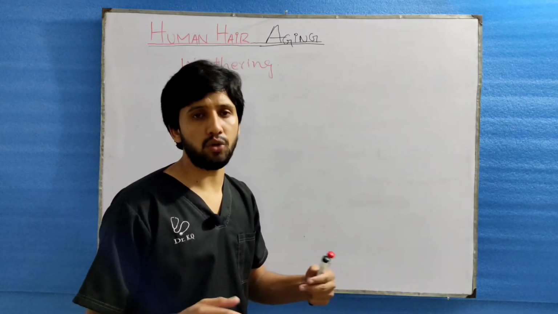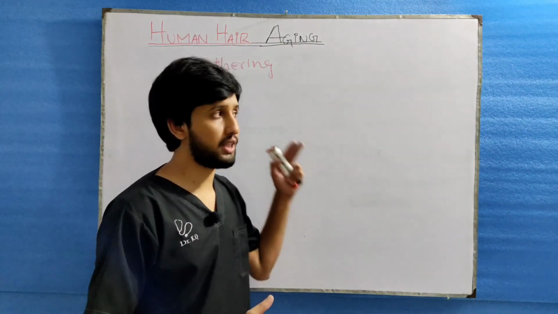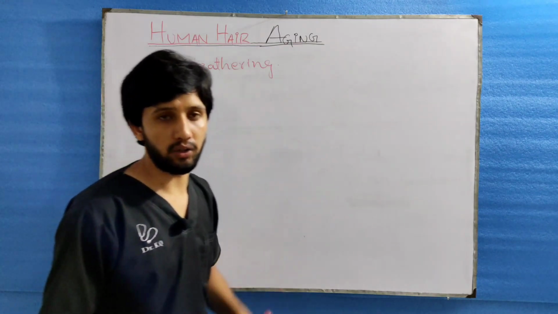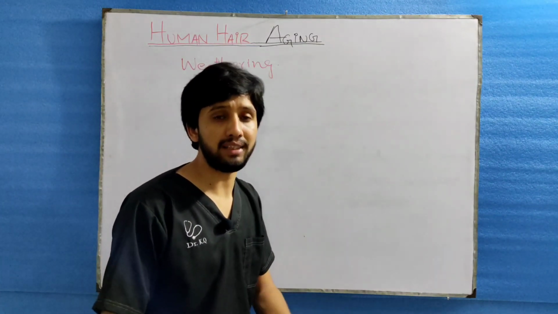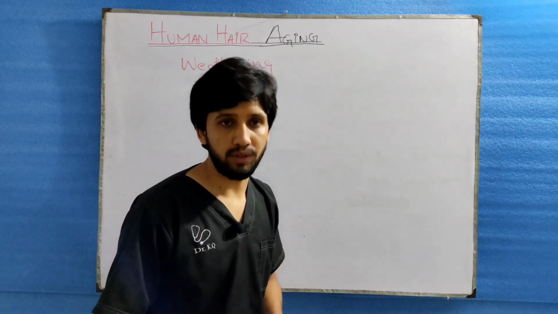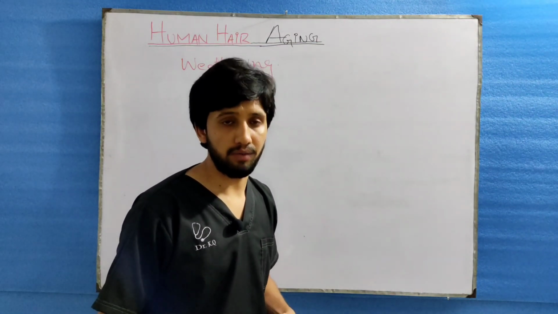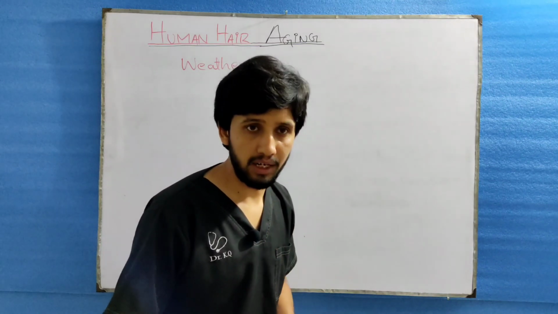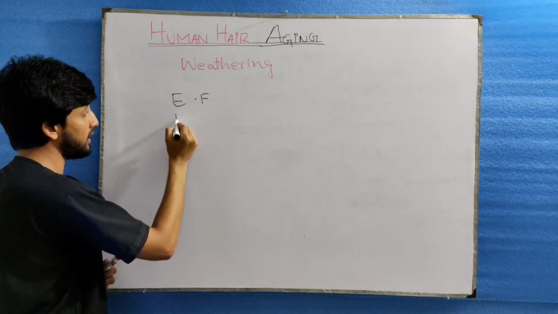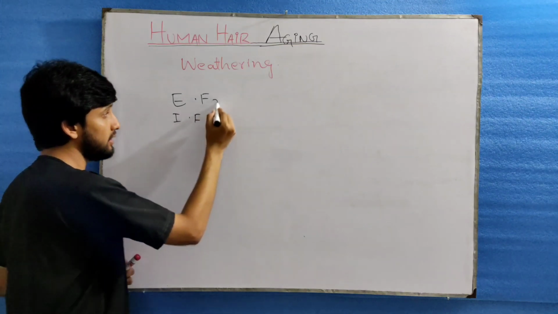Natural weathering is the wearing away of the cuticle shaft with the excessive physical act of grooming. But accelerated weathering is due to the excessive use of chemicals, and physical and chemical agents.